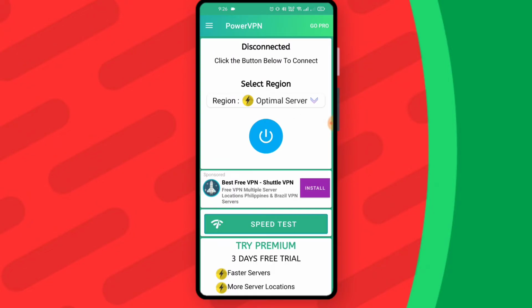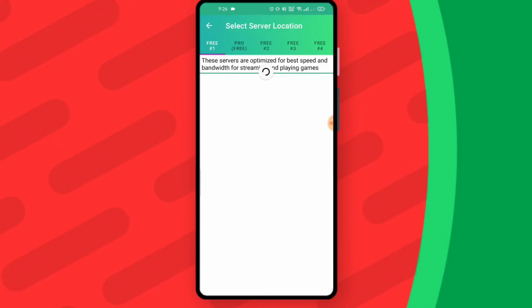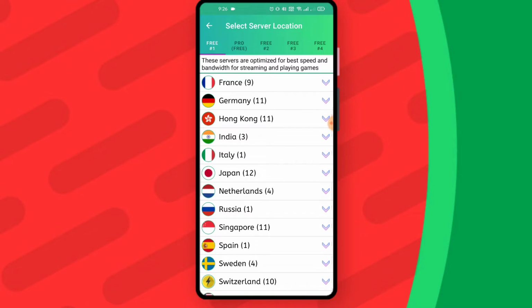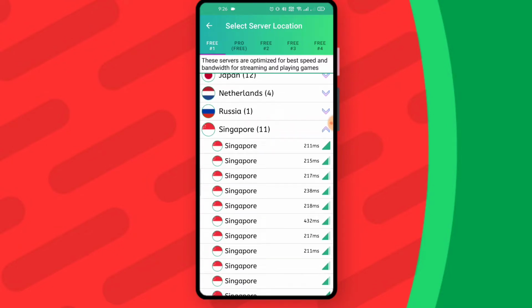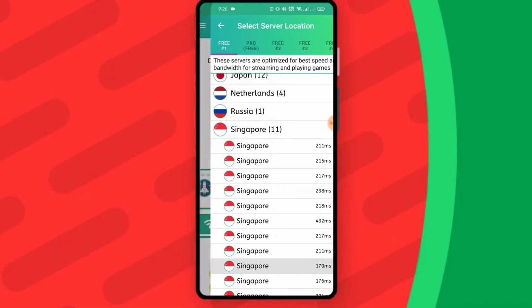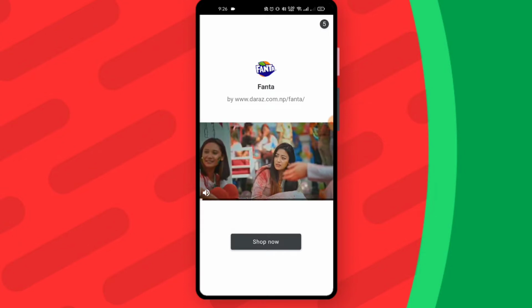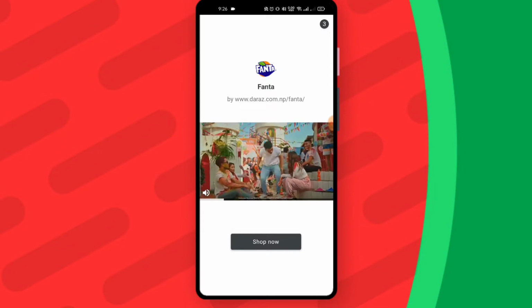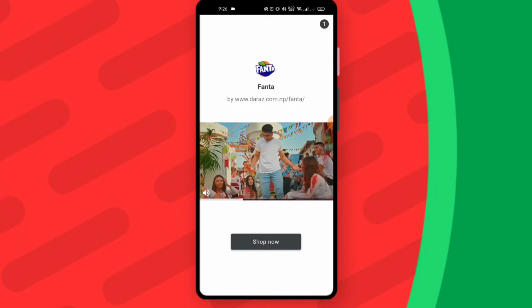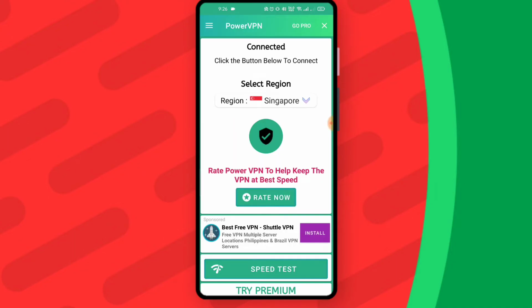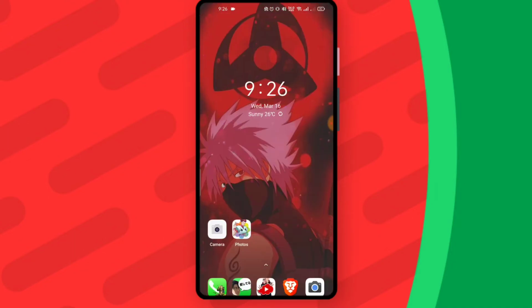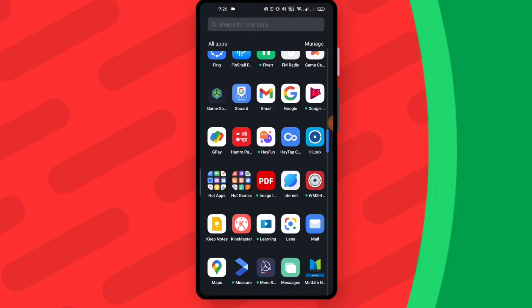Now here you need to choose the server of Singapore because it is the server where the game can be played. Here I will be choosing lowest ping. Now let me choose this. I have chosen. Now just press on it. It may show ads. You can just skip this ad. Now minimize it. Make sure it's running, and now you need to go to Play Store.